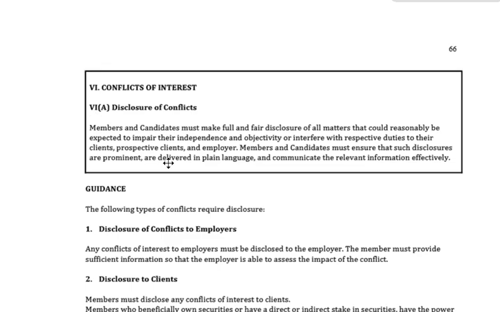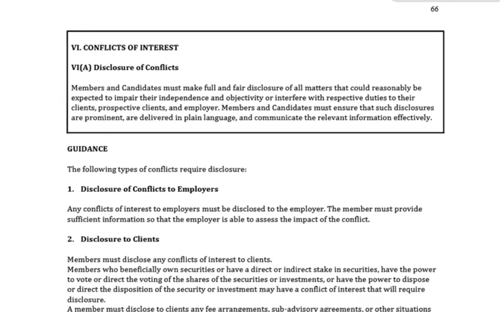Over the page, guys, top of page 66, we are moving swiftly along, and now we move into Standard 6, conflicts of interest. Standard 6A, disclosure of conflicts. Members and candidates must make full and fair disclosure of all matters that could reasonably be expected to impair their independence and objectivity. And guys, of course, go back to Standard 1B to have a look over there, or interfere with respective duties to their clients, prospective clients, and employer.